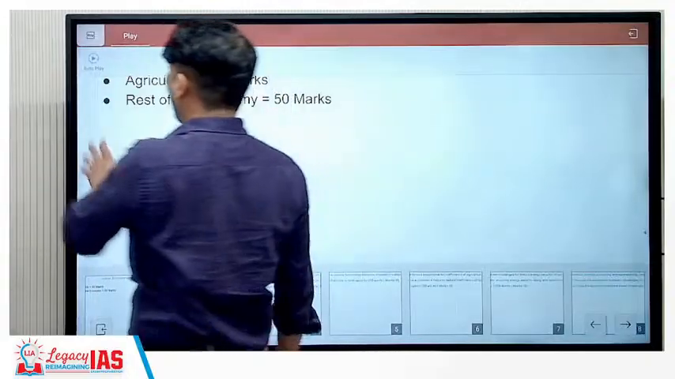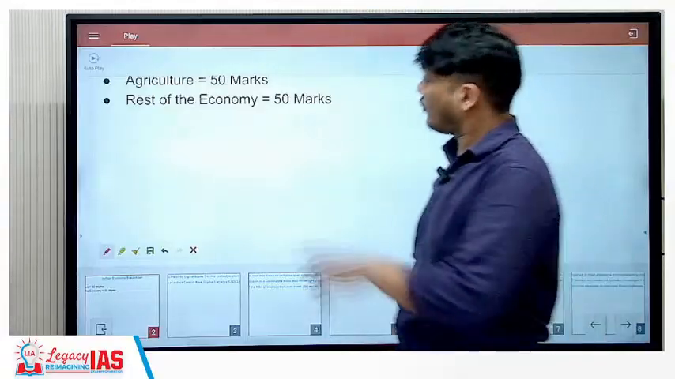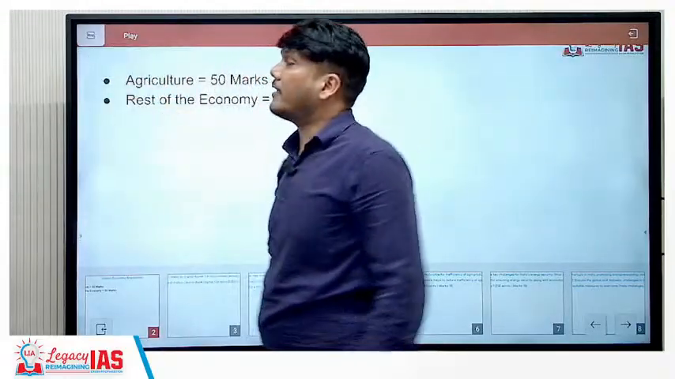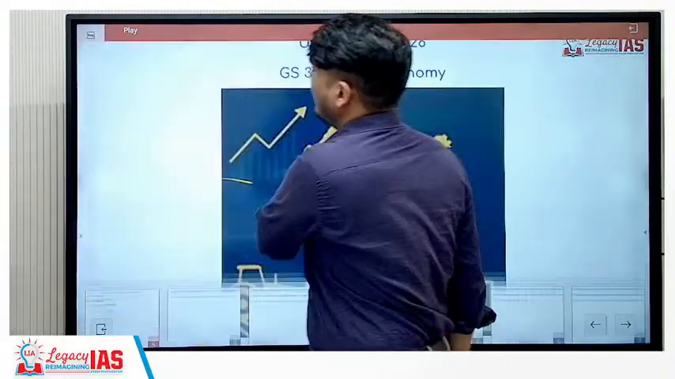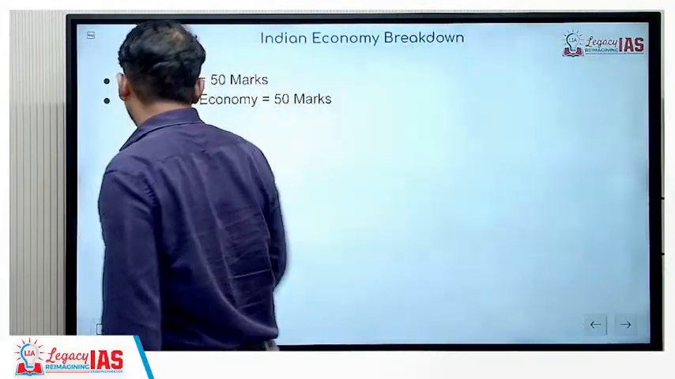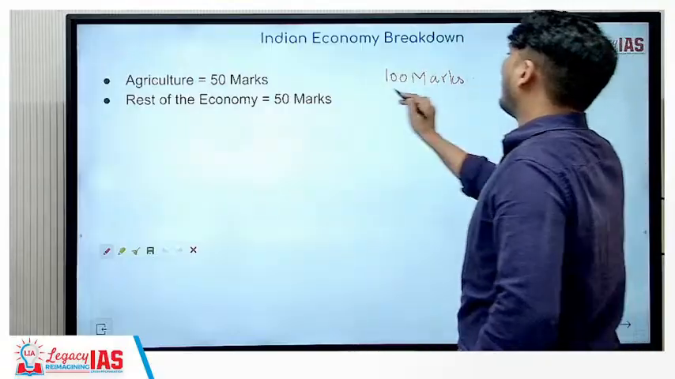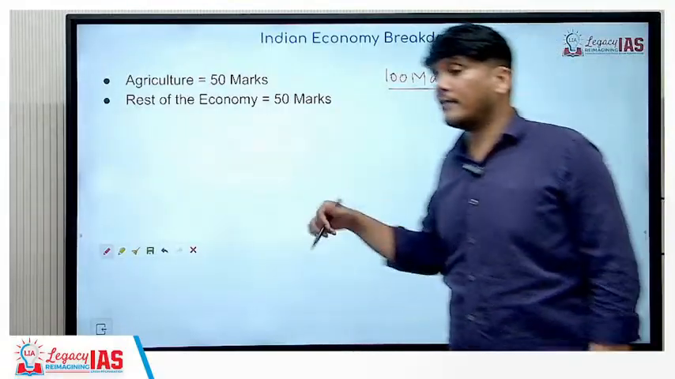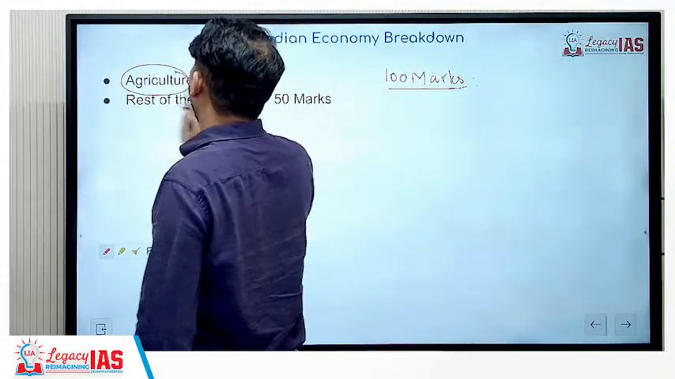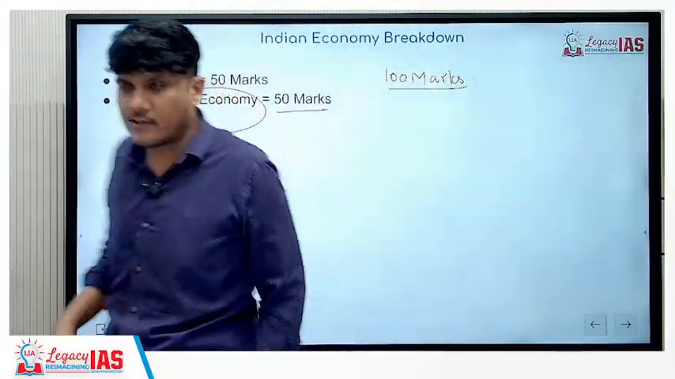First things first, what has been the weightage of the GS3 paper? Economy in GS3. Indian economy generally dominates in GS3, right? This time also the same thing has happened, wherein around 100 marks have come from Indian economy itself. Out of that 100, the same trend is being followed, wherein 50 marks are from agriculture alone, and the rest of the entire economy gave only 50 marks. This is important to understand.